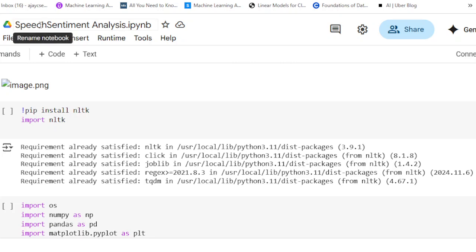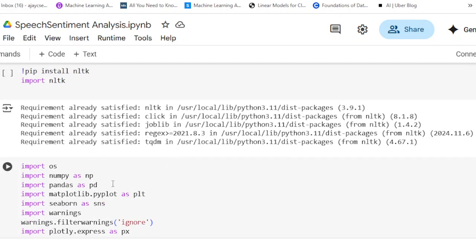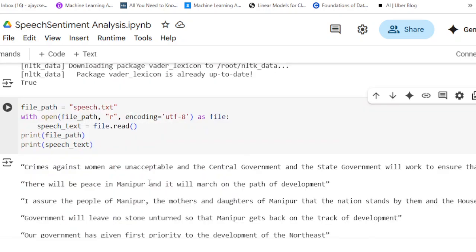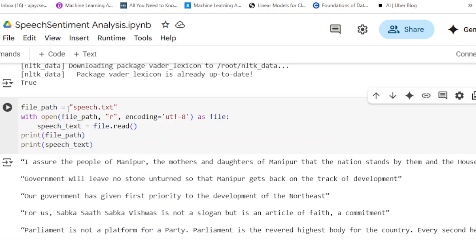We are going to discuss speech sentiment analysis. Given a speech, we have to ascertain the sentiment of that particular statement. Here we are using a data set which includes various statements from the speech. We load the needed libraries, and now we have the speech.txt.